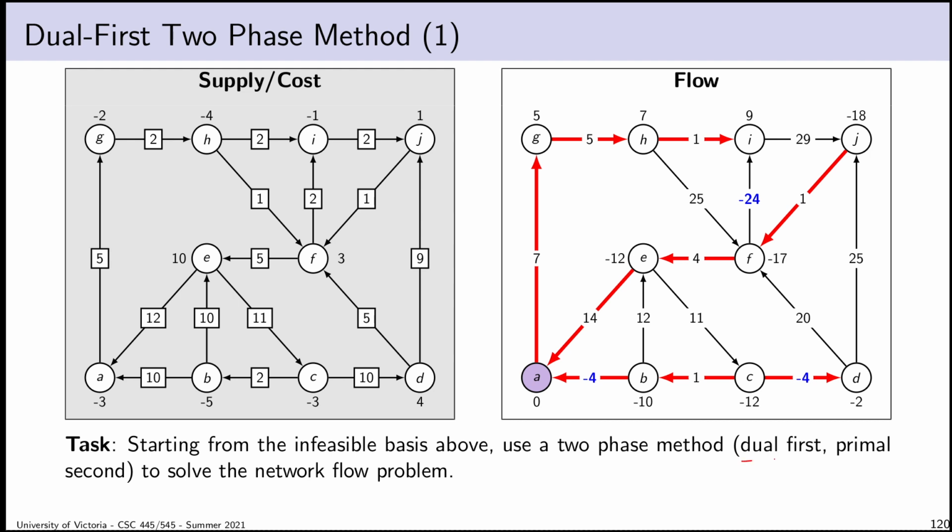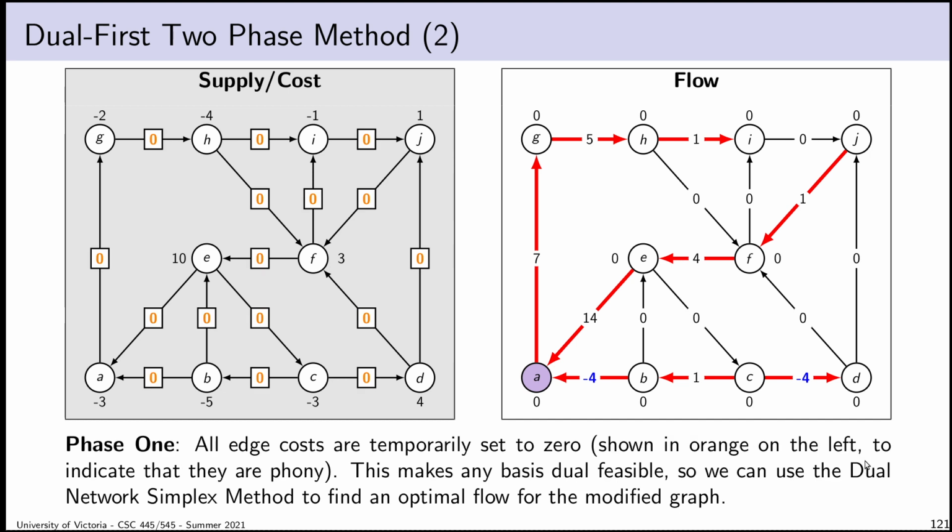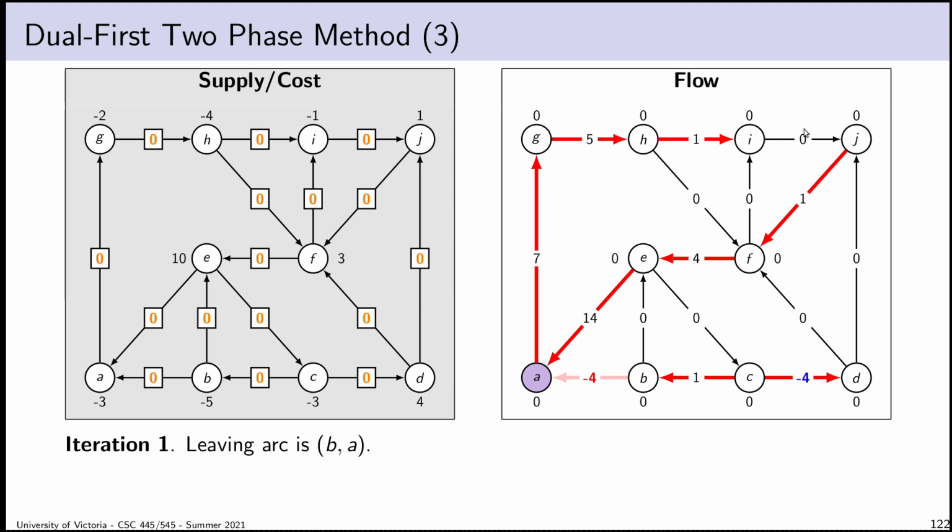In this case, it dictates you must do the dual method first. So I'm going to set up this modified graph where I set all of my edge costs to 0. And I'm putting them in orange to indicate that they're definitely phony. Like, this is clearly not the actual cost of that edge. I'm just inventing that. That's a device I'm using as a way of moving towards a feasible basis. So as a result of setting those costs to 0, all of my dual slack variables are now 0, and I therefore have a dual feasible basis, and so I can do a bunch of dual pivots. So I'll perform dual pivots until I get to an optimal solution for this modified graph.